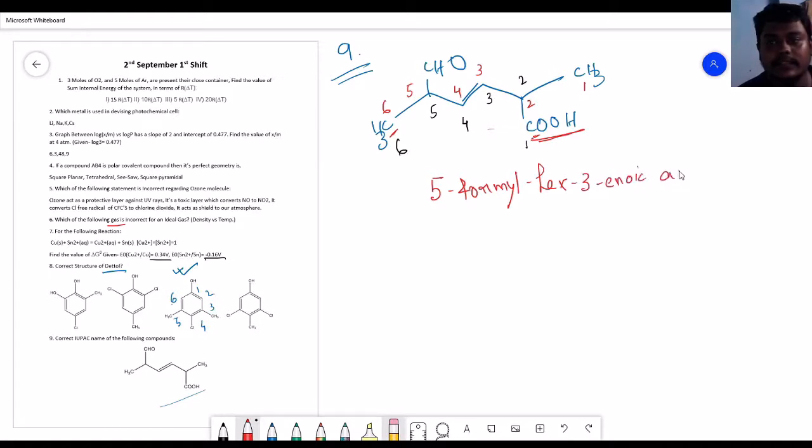Okay, this is the IUPAC name of this entire molecule, that is start from the 1 2 3 4 5 6, 5 formyl hex 3 enoic acid. I hope you understand the portion. Here CHO is coming from the sidewise or the substituent group, so that's why we have the formyl portion, and hex 3 enoic acid is our main